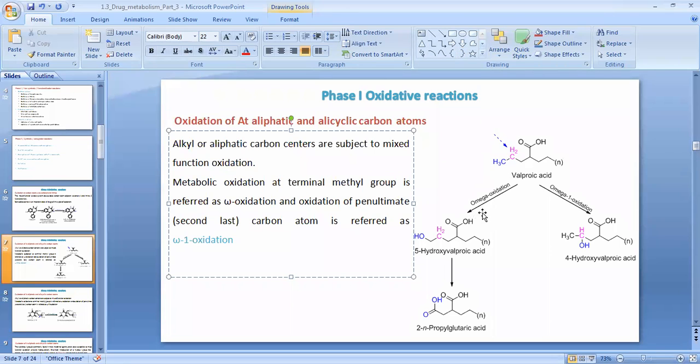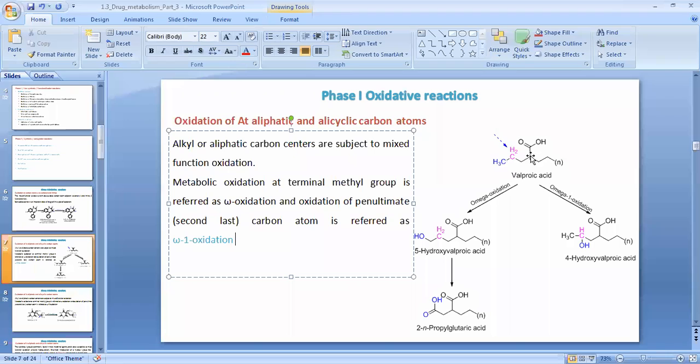Because in the first case of omega oxidation, this terminal carbon atom is metabolized to convert valproic acid into 5-hydroxy valproic acid. As the terminal carbon atom, the last carbon atom, is oxidized, what is this called? Omega oxidation.